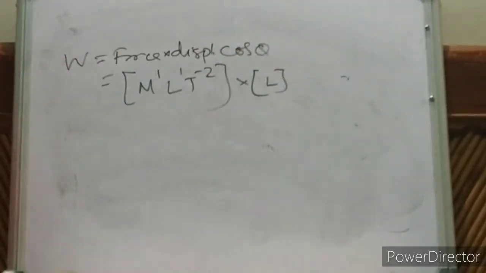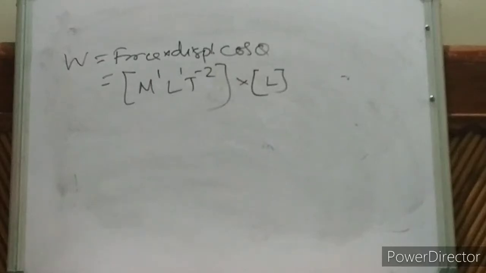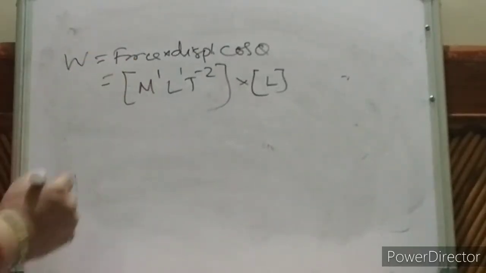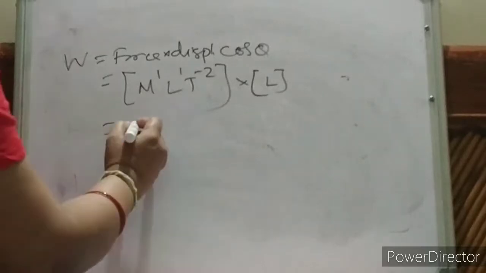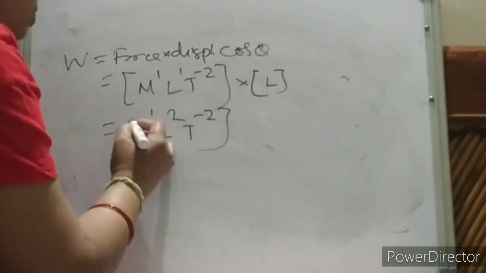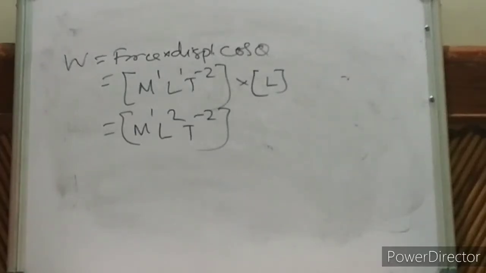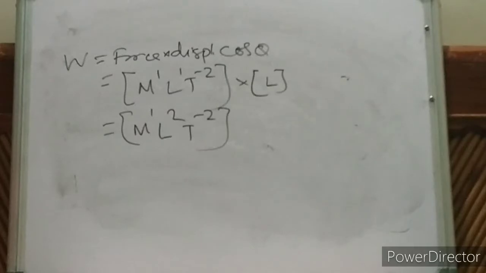What is cos theta? See children, I have already discussed, angle has no dimension. Okay? So what is the dimension of work done? Find out. M1 L square T to the power minus 2. This is your work done. What is energy? You know work and energy are the same, both have the joule unit, so they will have the same dimension.